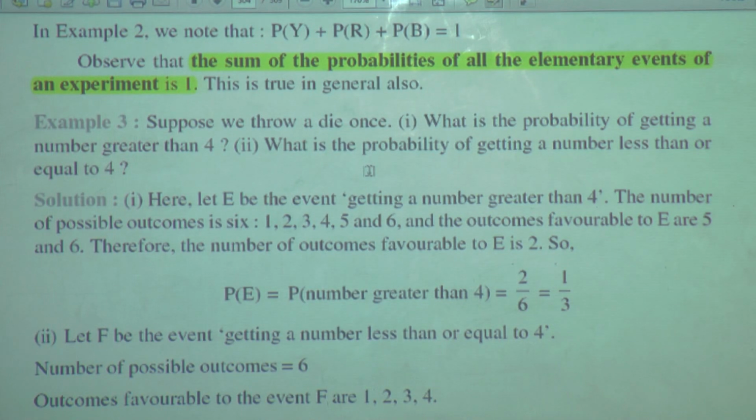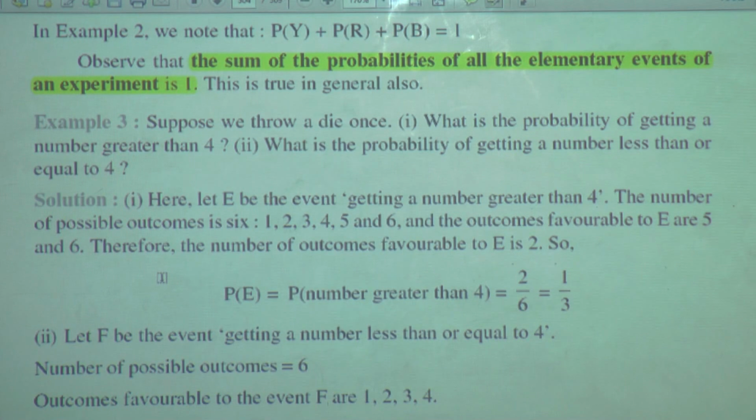What we are doing? We are throwing a die once. What is the probability of getting a number greater than 4? What is the probability of getting a number less than or equal to 4? Let us see what they have explained in the solution.